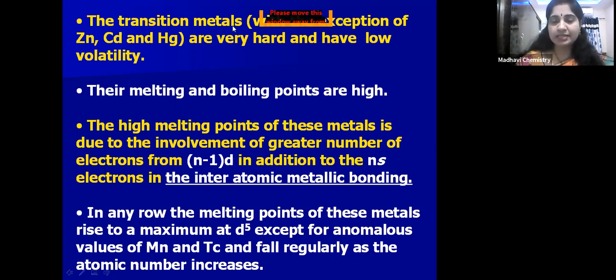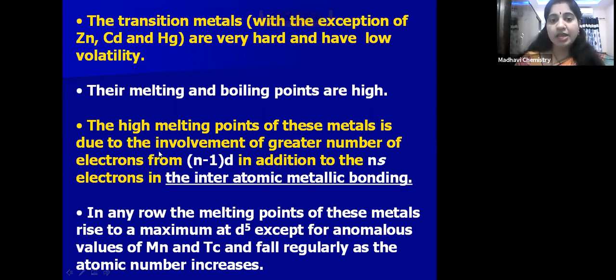All the transition metals except zinc, cadmium, and mercury are very hard and have low volatility, because mercury is a liquid at room temperature, is it not? Their melting and boiling points are high. Why do they have high melting and boiling points? Because of the strong interatomic metallic bond present between the atoms of these metals. So now see here, why do these have strong interatomic metallic bonding?